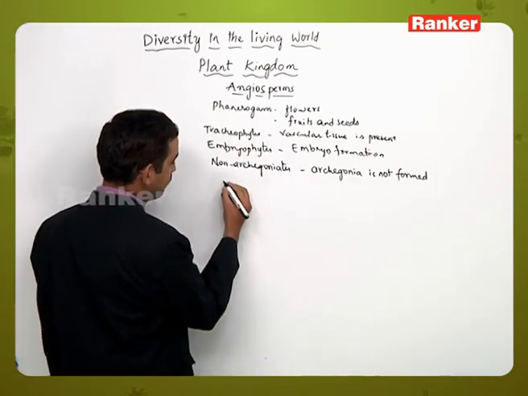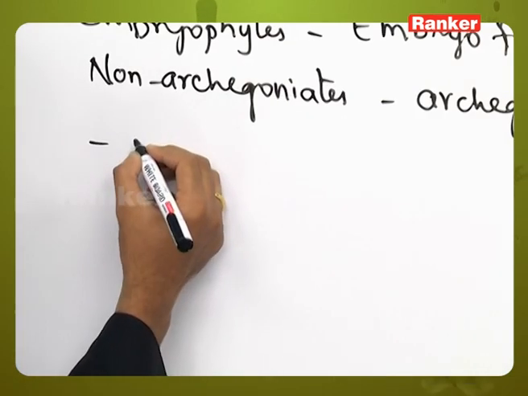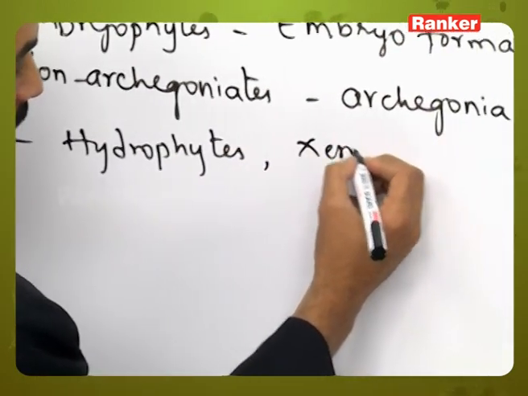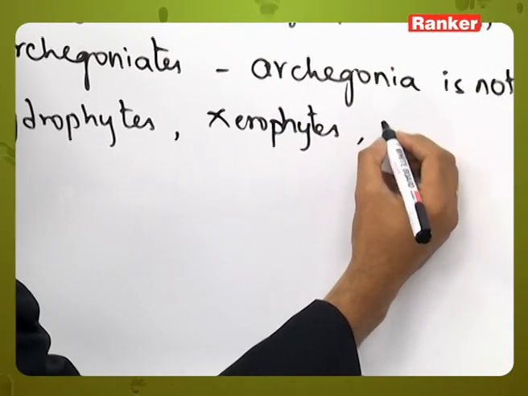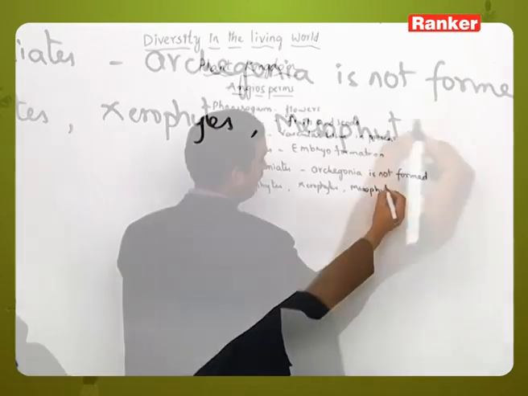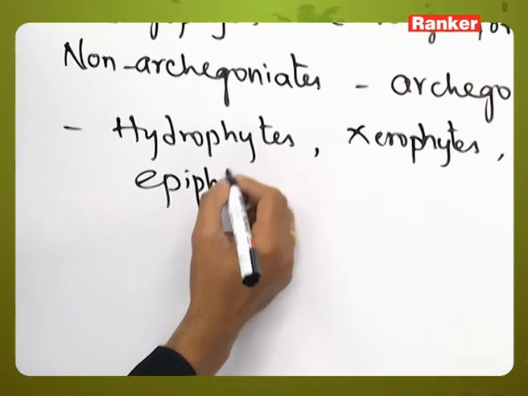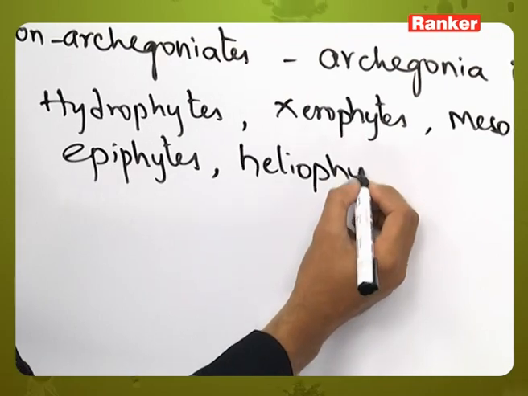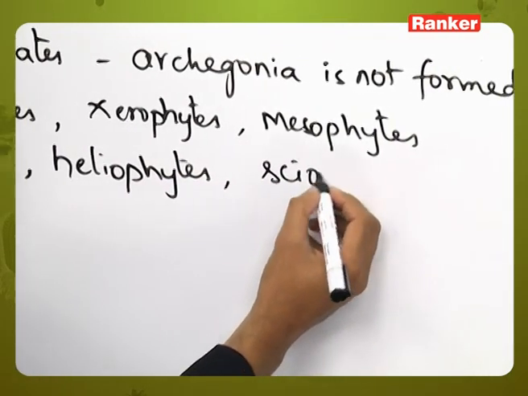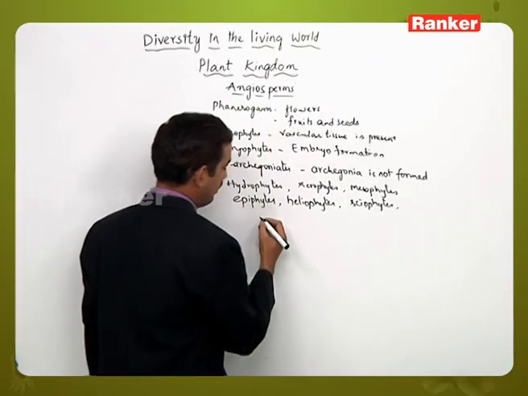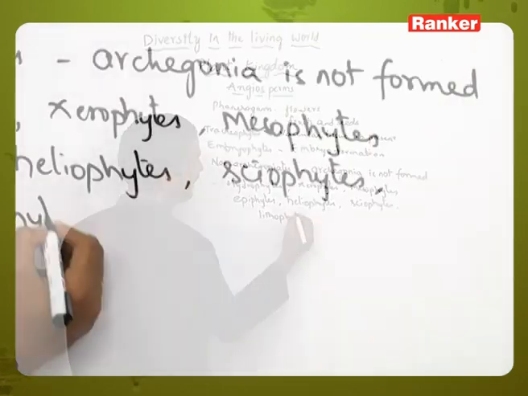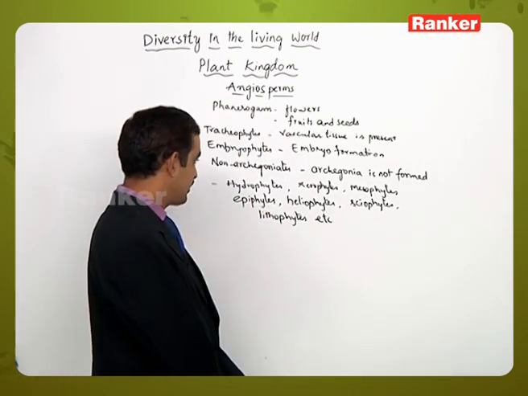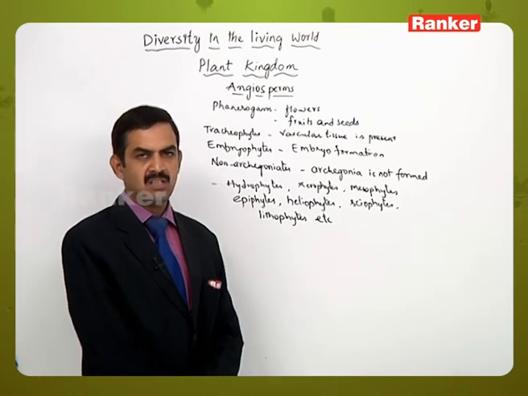Some of the plants are growing as hydrophytes, some are growing as xerophytes, the majority of them are growing as mesophytes, and some we can see in the form of epiphytes, heliophytes, sciophytes, lithophytes, like different types of habitat observed in the members of angiosperms. But basically we say hydrophytes, xerophytes and mesophytes.